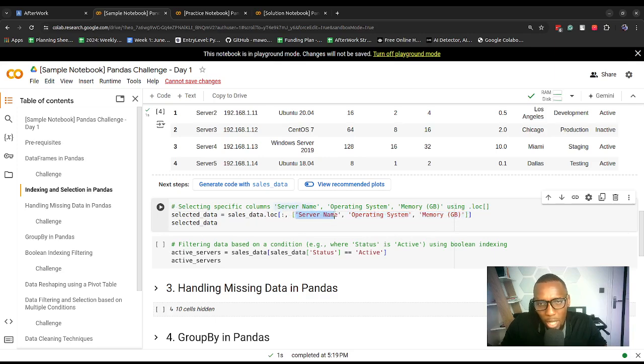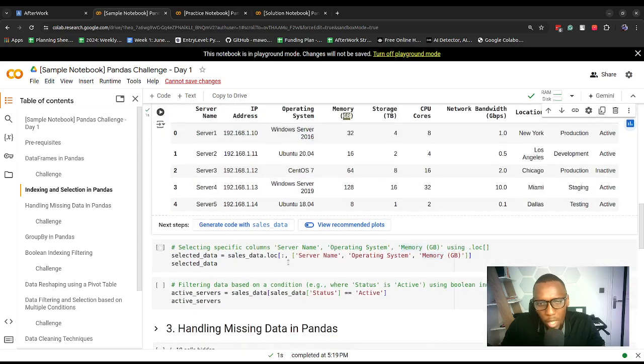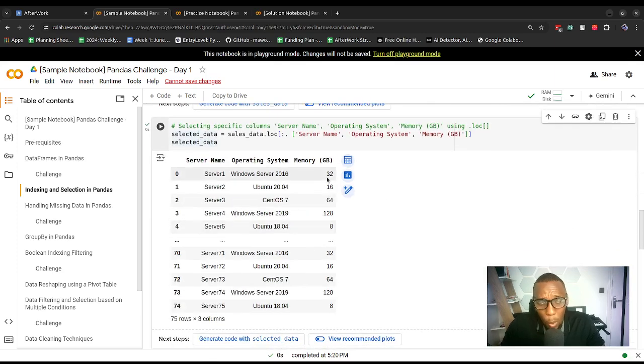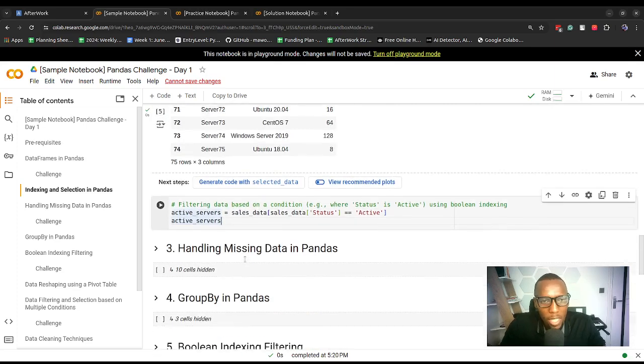A list has square brackets, and whatever is in the square brackets is considered an item or an element. Here we are specifying that we want to select the server name column, operating system, and memory GB. So we want to work with this column, this other column, as well as this other column, and we display those columns here. That's one of the ways we can do it, but there are other ways to select columns. This is just for learning how to work with different techniques in Pandas.